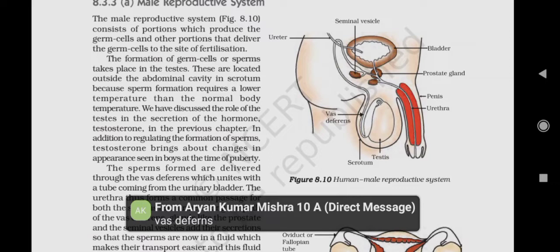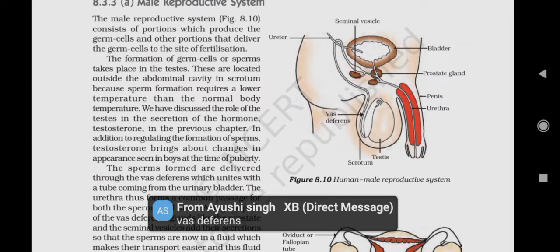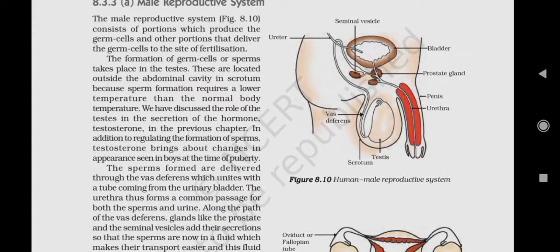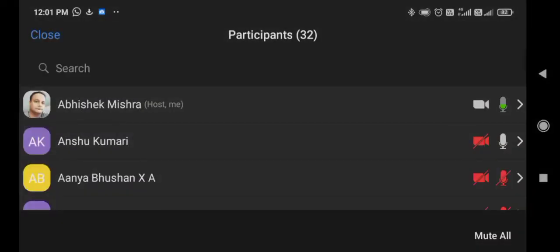Okay, very good. Yes, correct. Now my next question: what is the name of the part that adds fluid to the sperm and also provides nutrition to it? Let me call you by name.